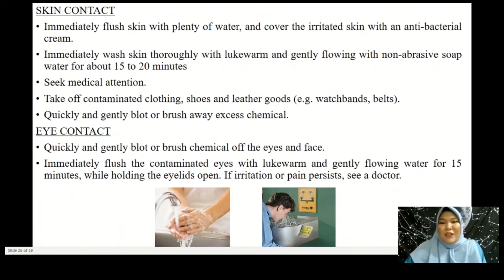If the affected individual's eyes contact directly with toluene, quickly and gently blot or brush the chemical off the eyes and face. Immediately flush the contaminated eyes with lukewarm, gently flowing water for about 15 minutes while holding the eyelids open. If irritation or pain persists, please seek medical attention.